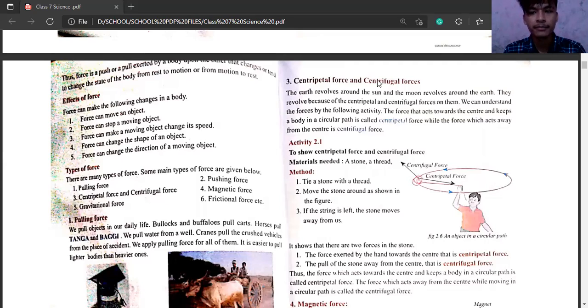Not always. No, sir. If it is big, then it will be very difficult. But it will tend to change. It will try to change the state, that force will try to change the state, that means bring it from rest to motion. The same thing is told here, from rest to motion or from motion to rest. This is the definition of your book.